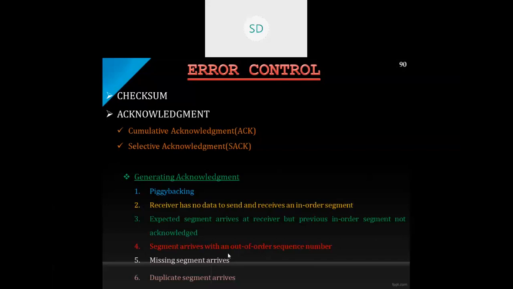Okay, it sends an acknowledgement segment announcing the sequence number of the next expected segment. Even though that segment will be received, it also sends the acknowledgement, which is actually the next expected segment. So that number will be transferred.